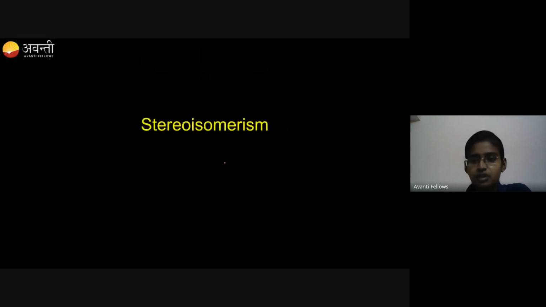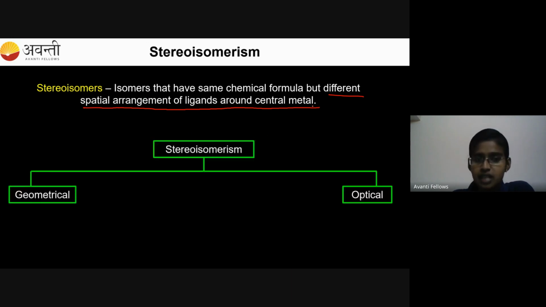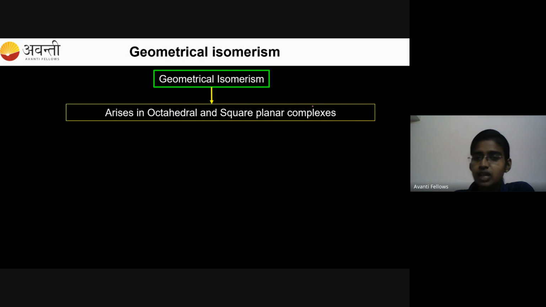Now next I'll go with stereoisomerism. Stereoisomerism means the isomers having the same molecular formula but different spatial arrangement of ligands. This is very important: different spatial arrangement of ligands around the central metal atom. It is classified into 2, like your organic chemistry, geometrical and optical. Now coming to geometrical, it arises in octahedral and square planar complexes.